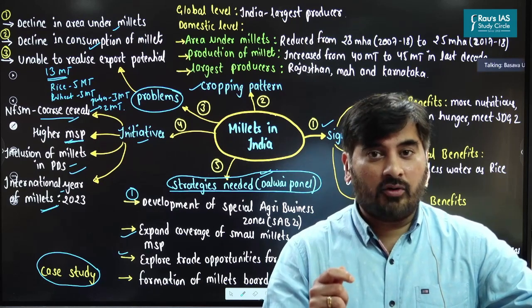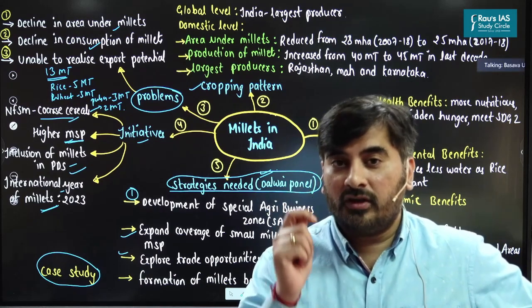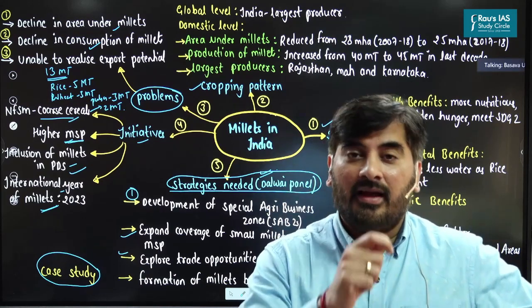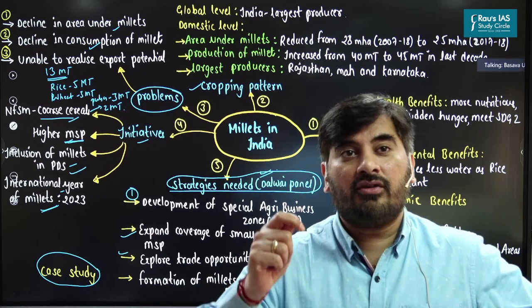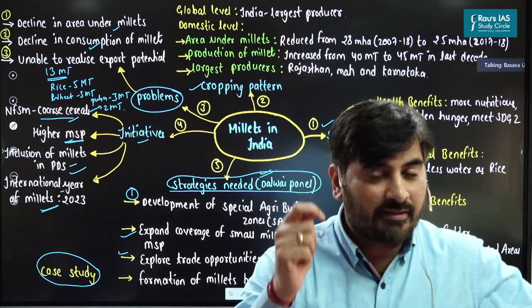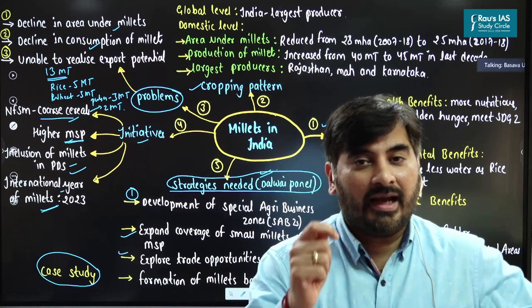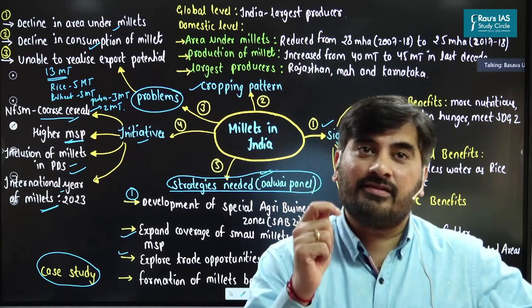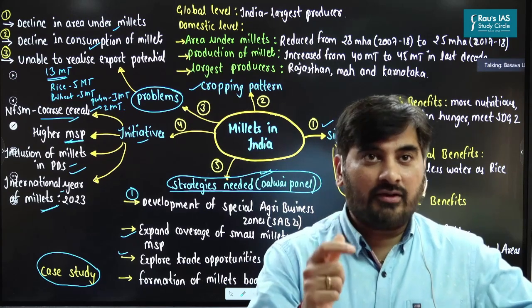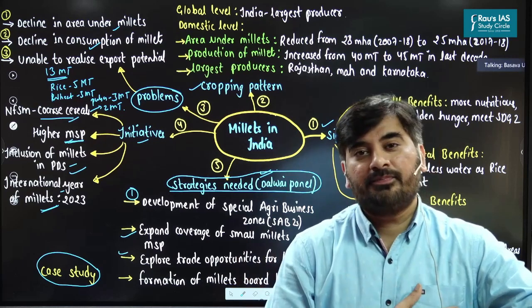What these two states are doing is encouraging the farmers to give up the cultivation of rice and instead shift to the cultivation of nutritious cereals. Not just that, these millets boards are also promoting value addition and labeling of millet-based products. So these are the two things which the millet boards are actually doing.